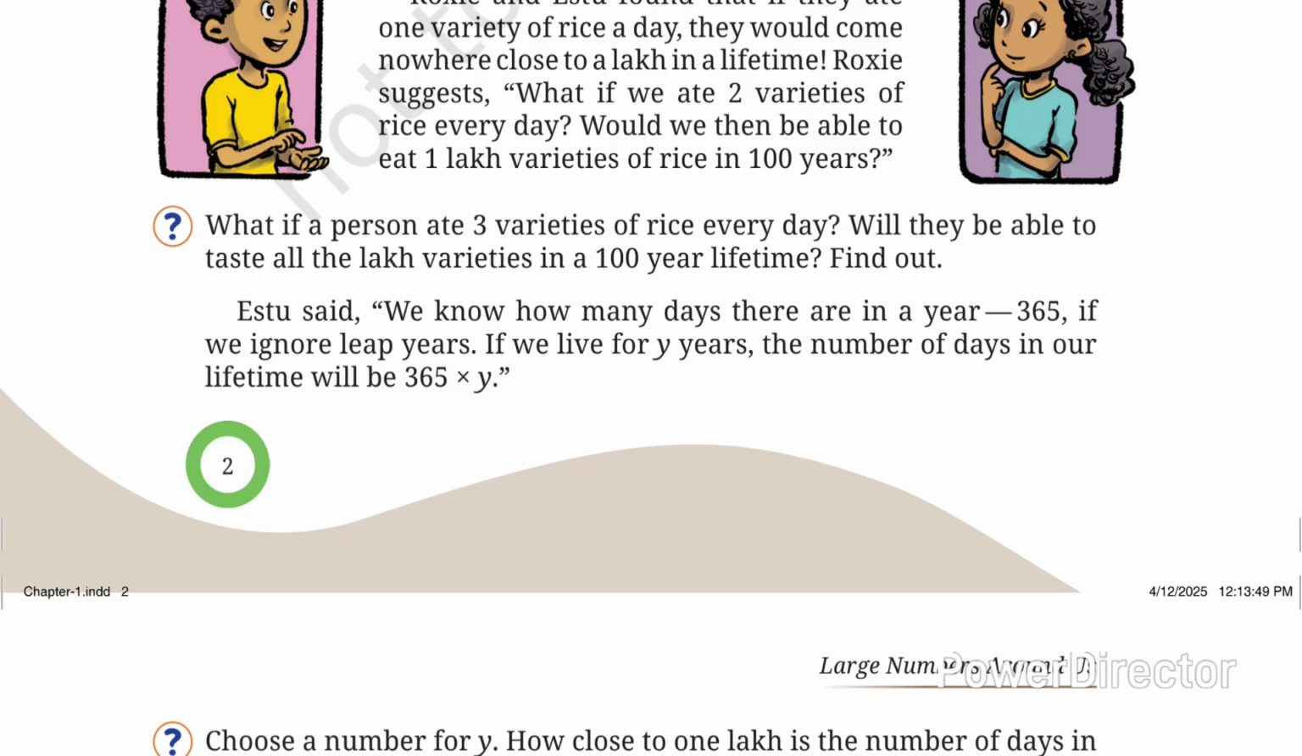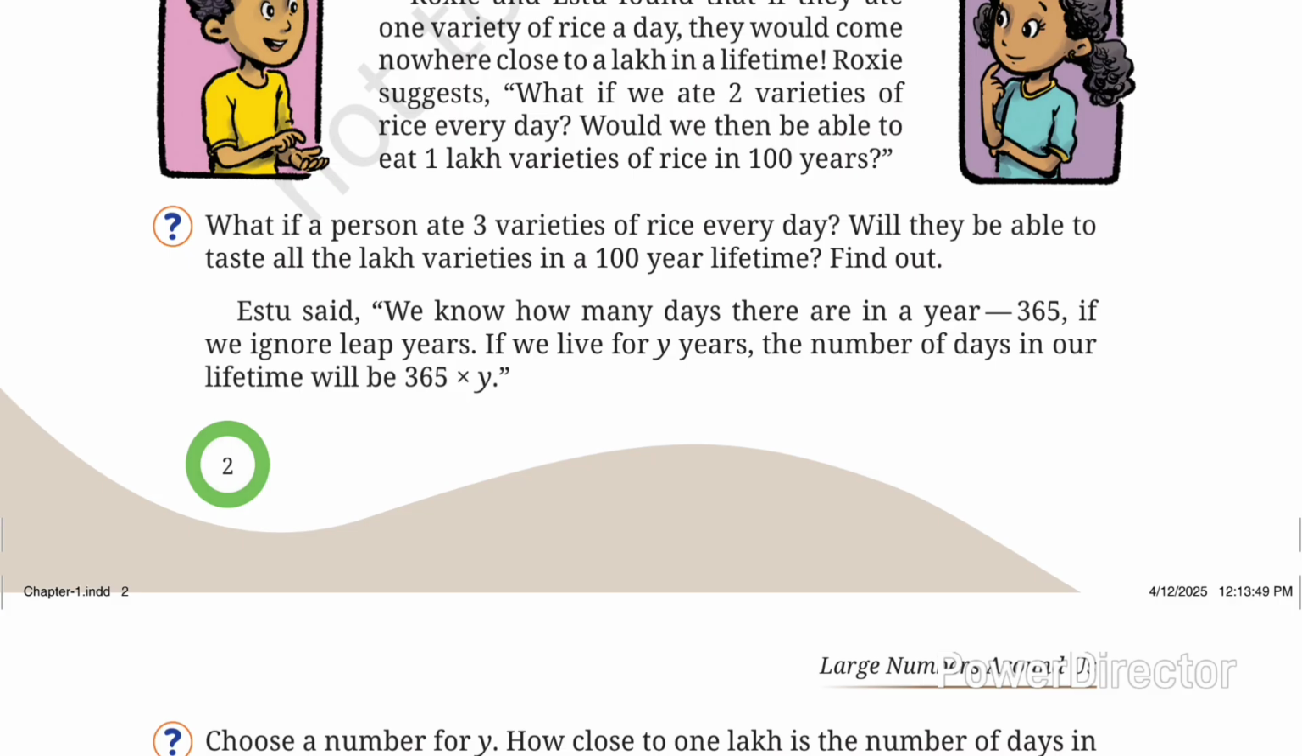So here one question is there: what if a person ate three varieties of rice every day? Will they be able to taste all the lakh varieties in a 100-year lifetime? Find out. Here they are asking, if one person ate three varieties of rice in one day, will that person be able to taste all the lakh varieties in a 100-year lifetime? So this is the meaning of the question. Now we have to find out.